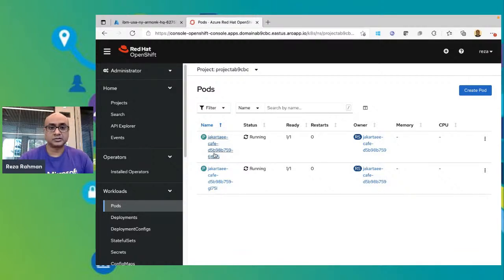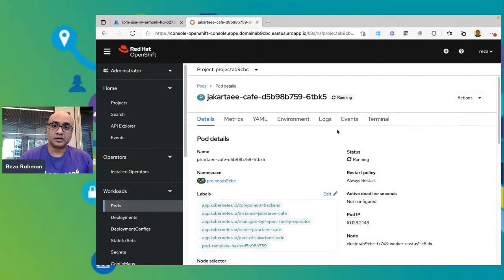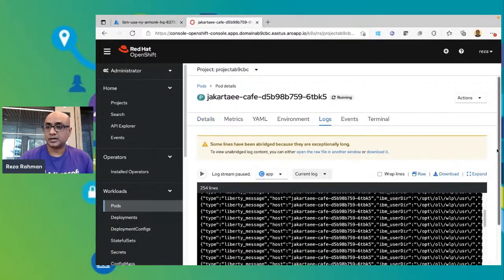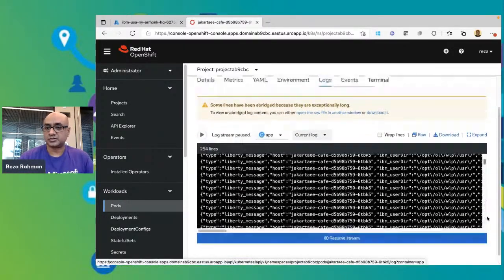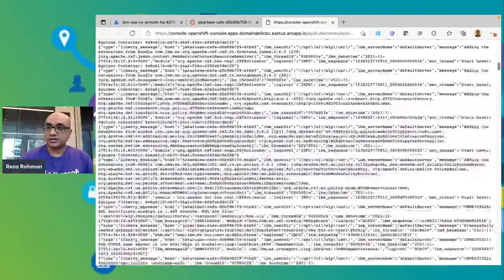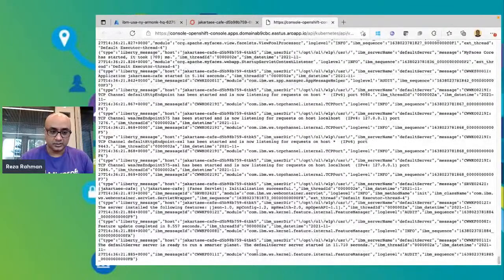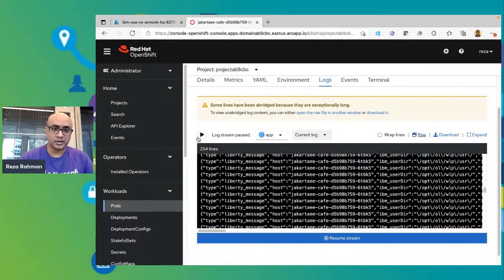You can actually take a look at each of these pods if you wanted to. So, for example, you can take a look at the logs that are generated by each of these pods. And at the very end, it will probably say, hey, the application is ready to run, or something like that. Right? Default server is ready to run a smarter planner. So the pods are now up and running.